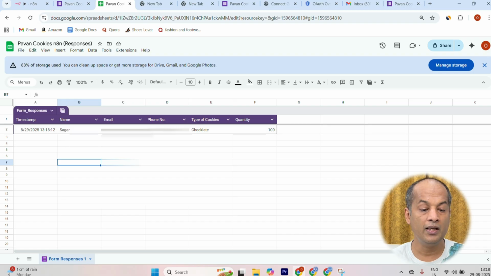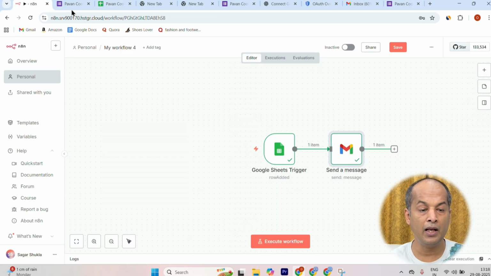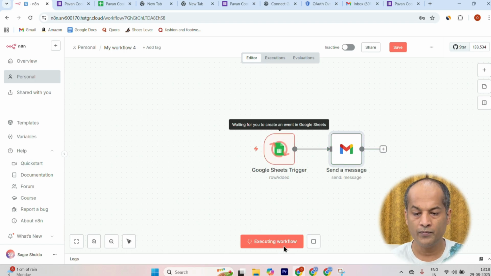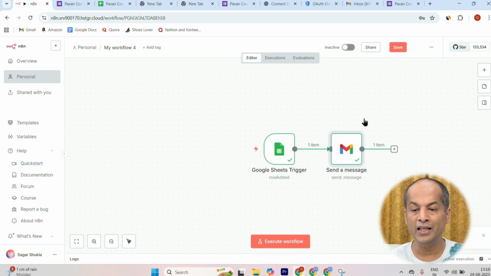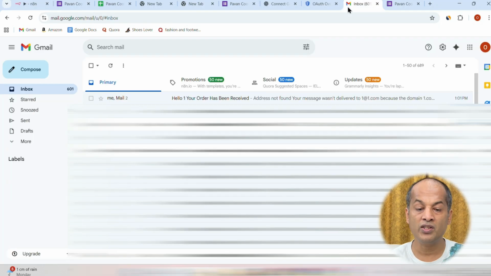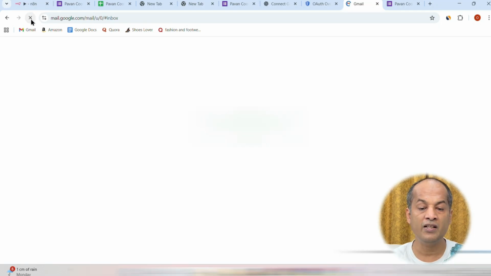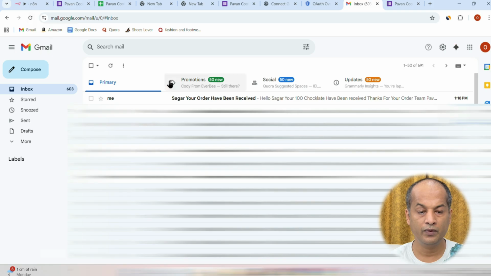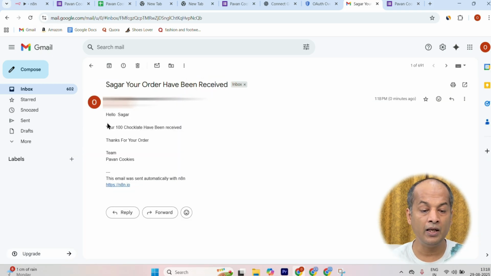You will see the entry has come here and now I will execute the workflow. See, the Google Sheet and email has been sent. So now let us see if I have received the email or not. See, I have received the email. Hello Sagar, your 100 chocolate cookie order has been received. Thank you for your order, Team Pawan Cookies.